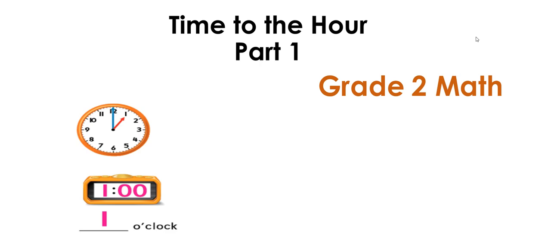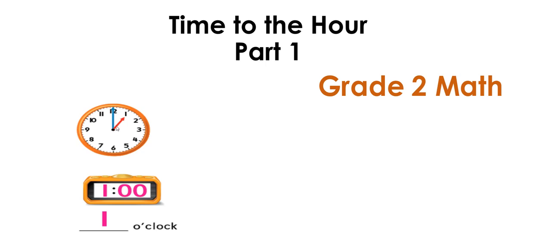Why is time so important? Why do we need to learn about time? Well, time is something that we use every single day of our lives. We always need to know about time and how to tell time, how to read time from a clock. Some of us have this clock, some of us have this clock in our houses. Some of us wear a watch with this type of clock, and some of us wear with this type of clocks. These are two different types that we're going to know how to read them.